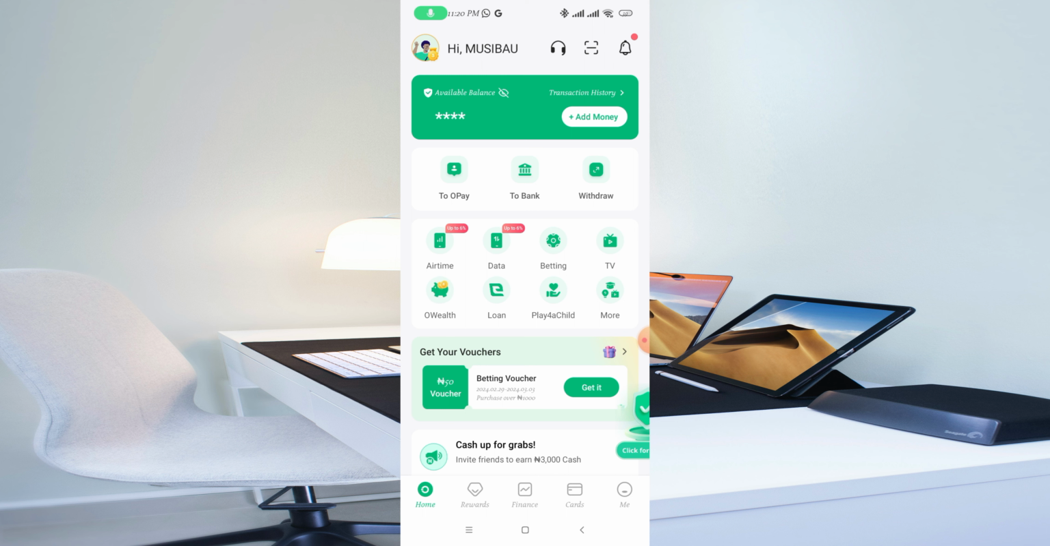In this video, I'm going to talk about how to earn money on Opay. Basically, there are different ways you can use to earn money on the Opay app. The first one is saving money with Opay, and you're going to be earning some interest for doing just that.